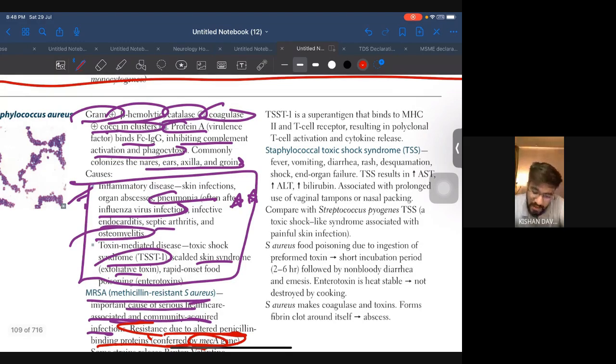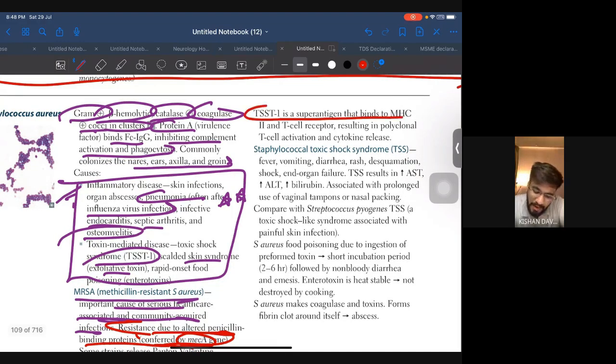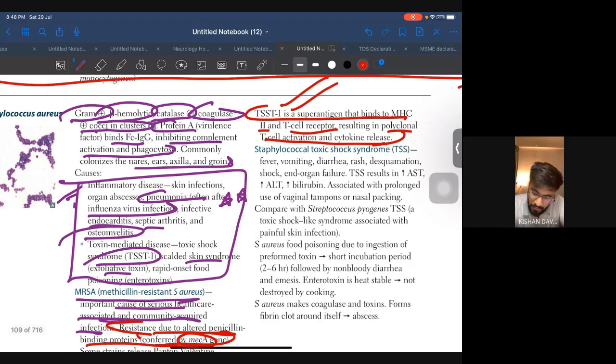TSST is a superantigen that binds to MHC class 2 and the T cell receptor, resulting in polyclonal T cell activation and cytokine release. This is very important: Staph toxic shock syndrome. They won't specifically give you the features of toxic shock syndrome. They will give you all the features combined, and you will have to figure out whether there is end organ failure or not. If there is end organ failure, enzymes will be released from all the organs. For example, in liver you have AST, ALT.